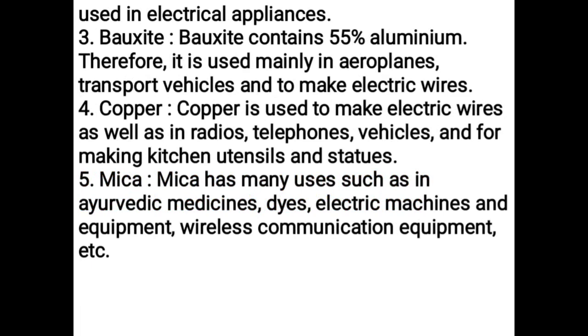Bauxite. Bauxite contains 55% aluminium. Therefore, it is used mainly in aeroplanes, transport vehicles, and to make electric wires. Copper. Copper is used to make electric wires as well as in radios, telephones, vehicles, and for making kitchen utensils and statues. Mica. Mica has many uses such as in Ayurvedic medicines, dyes, electric machines and equipment, wireless communication equipment, etc.